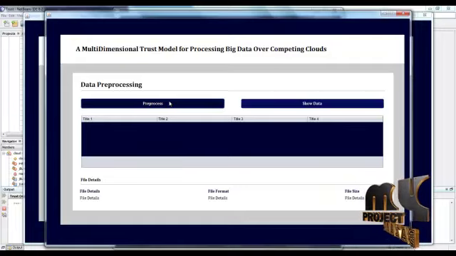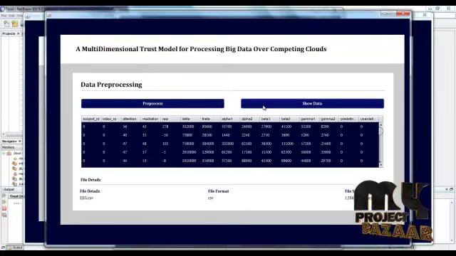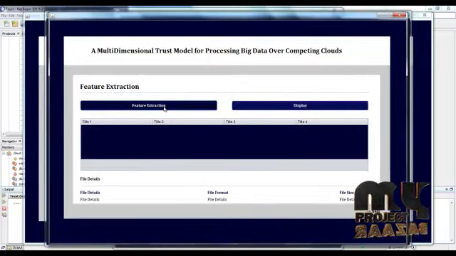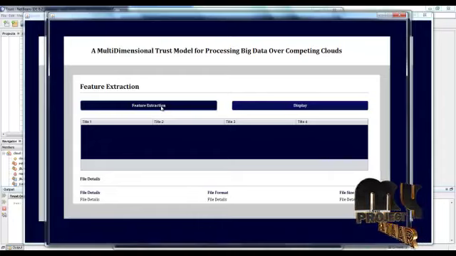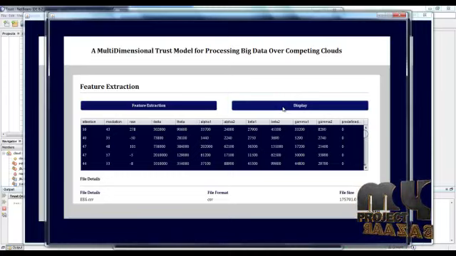Pre-process. The data is pre-processed to remove the unwanted data. Feature extraction is the process of extracting relevant features from the dataset. The feature extraction is done successfully, and then view the data.